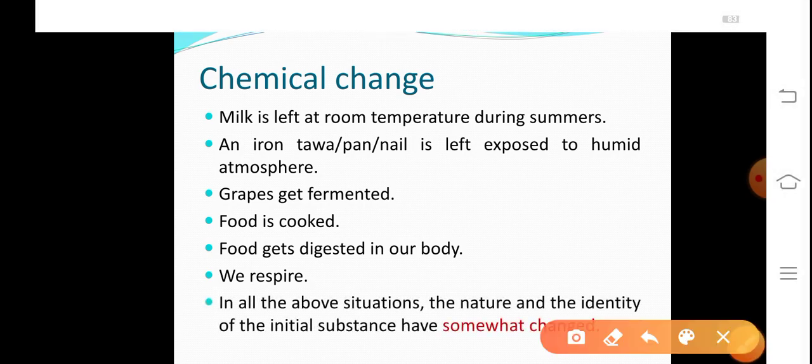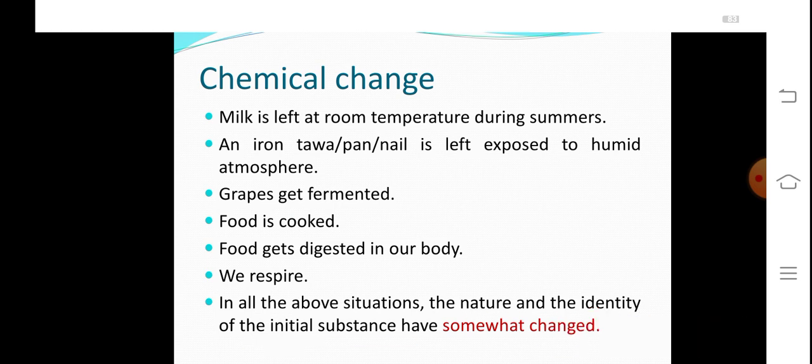So in all the above situations, the nature and the identity of the initial substance have changed. For example, milk is converted into lactic acid, iron gets corroded, grapes are converted into wine, that is the phase is changed. Here also the phase of food is changed. Respiration is an exothermic process. So in all the conditions, the nature and the identity of the initial substance have changed. So this is a chemical change.